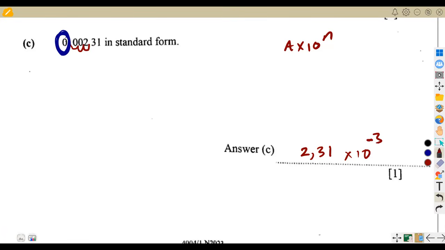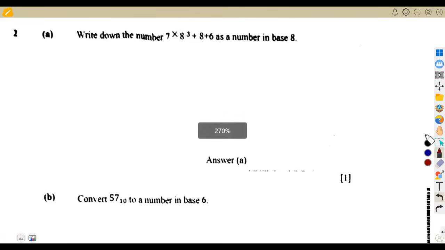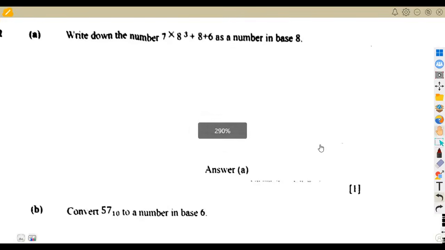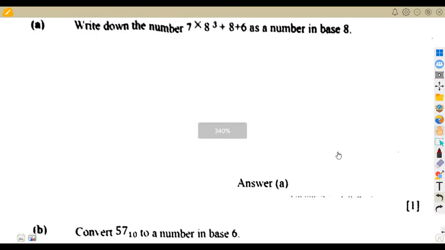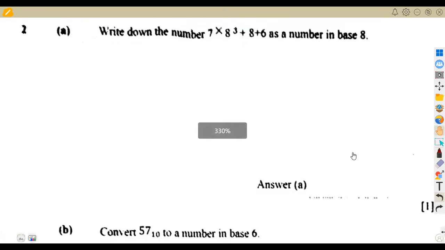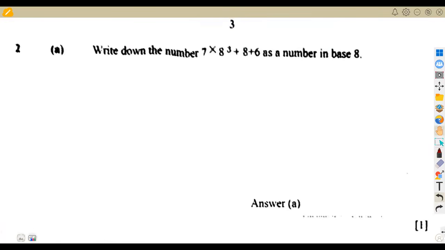All right, let's check question number 2. You see now this issue of someone scanning this paper, but our department, guys, is not fair. Let us just hope they're going to improve as time goes on. We need these question papers to be uploaded on the website of the Department of ZIMSEC.